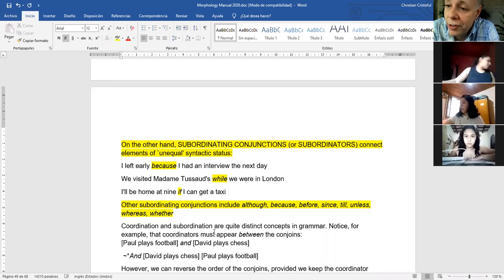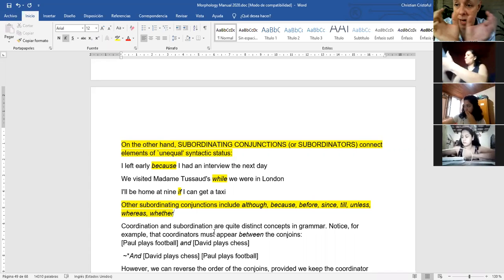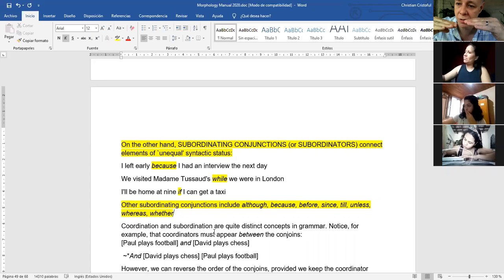All these words are conjunctions. Remember the function of a conjunction is to combine, to connect two ideas. If the ideas are of similar value, we call them coordinating conjunctions. If the ideas are not of similar value, we call them subordinating conjunctions. That's it.